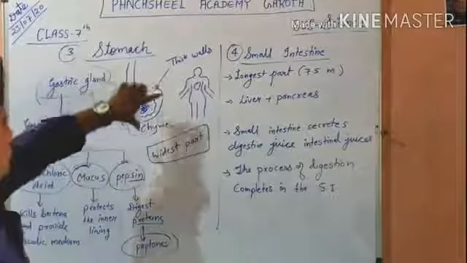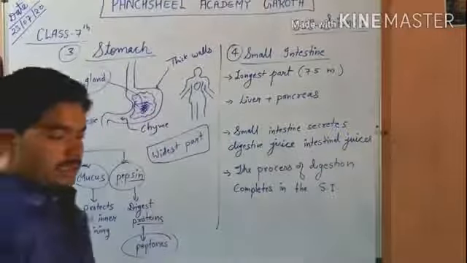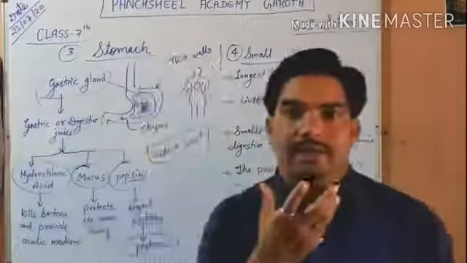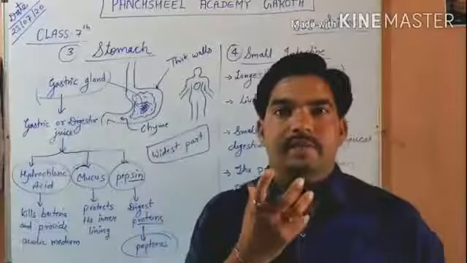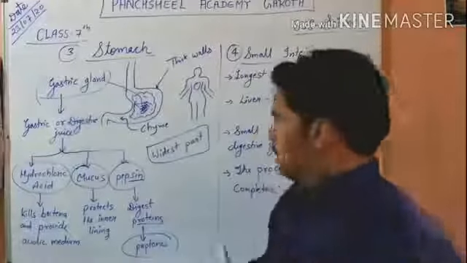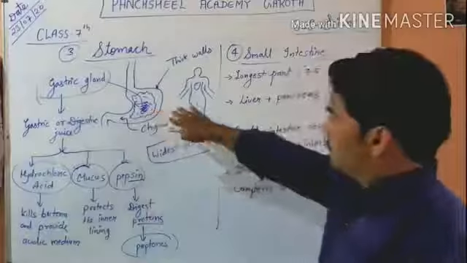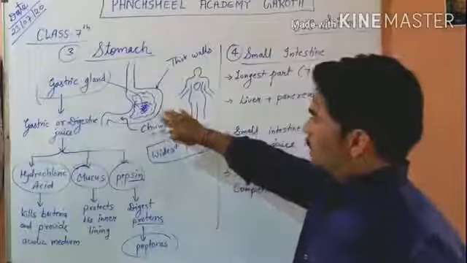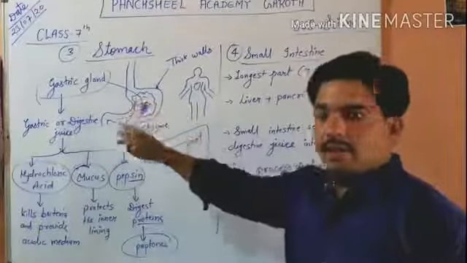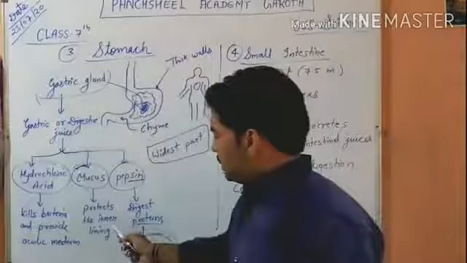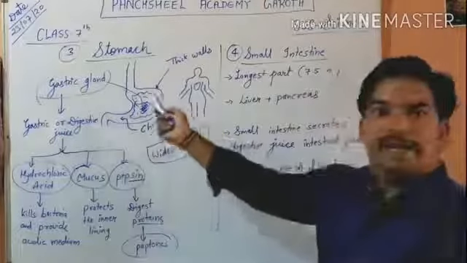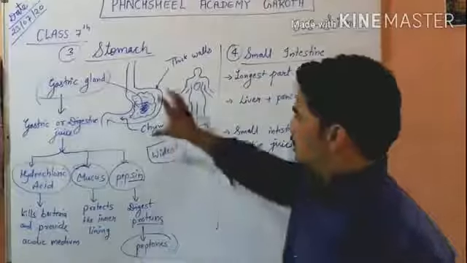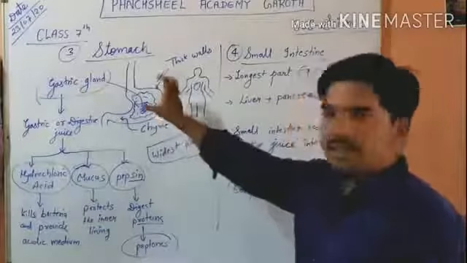Our first digestion starts from our buccal cavity, in which we digest our carbohydrate. Here, mainly protein is digested. Mucus protects the inner lining from acid and enzymes, because acid and pepsin are secreted.